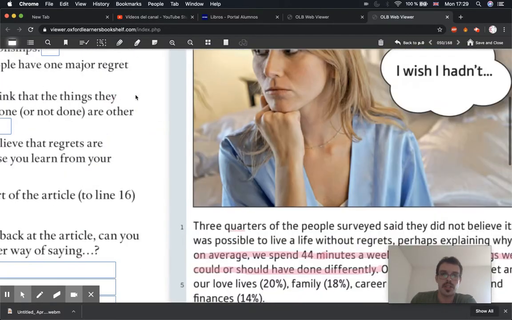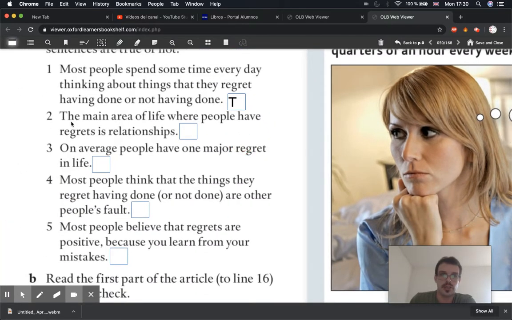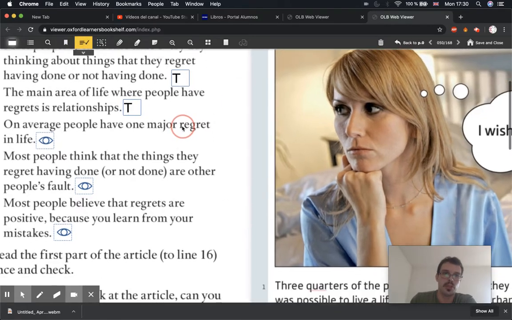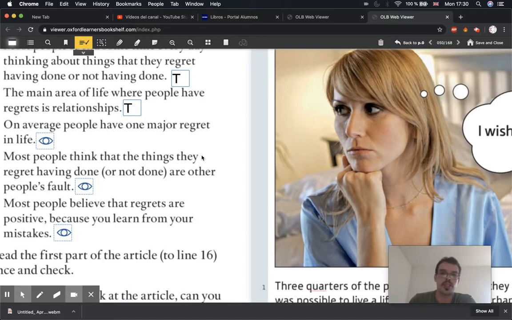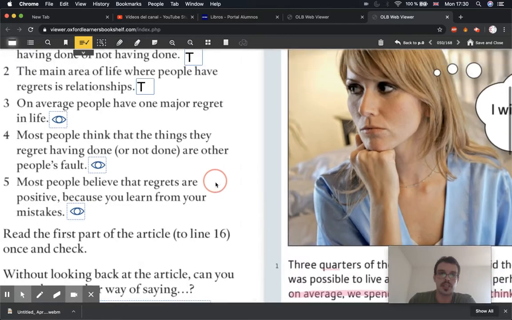Hopefully you got that. Make sure you have it correct in your book. Let's look at number 2. The main area of life where people have regrets is relationships. So again, that is true. Of course, everybody has regrets with relationships. Ex-girlfriends, ex-boyfriends.